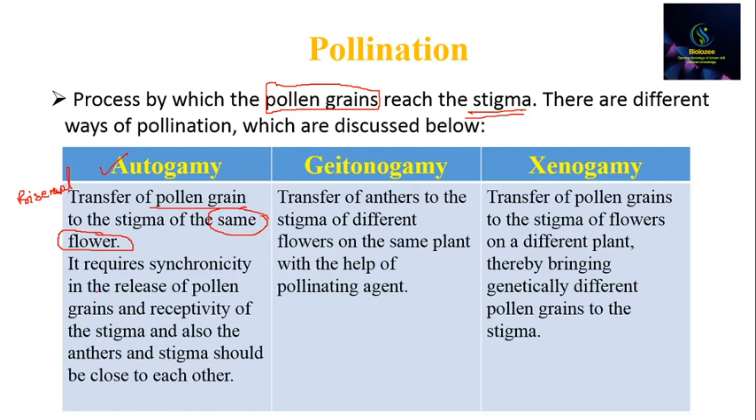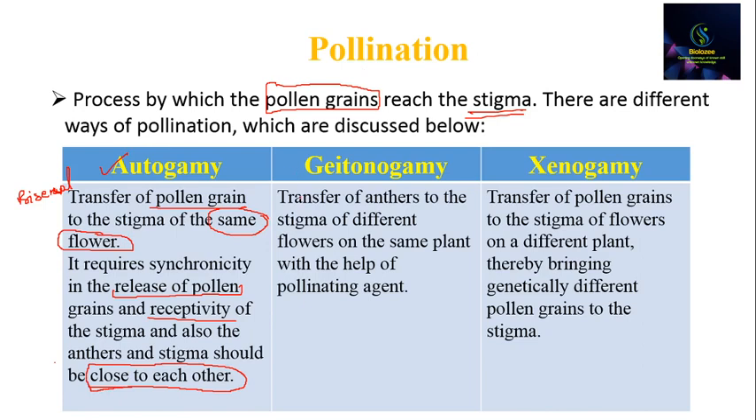Okay. Now for this process to occur, there must be synchronicity in the release of pollen grains and the receptivity of the stigma. So there must be synchronicity in both these events. Alright, and the other thing is that the anthers and stigma should be close to each other. They must be lying very close to each other, so that whenever the pollen grains are released, they can instantly go and stick to the stigma.